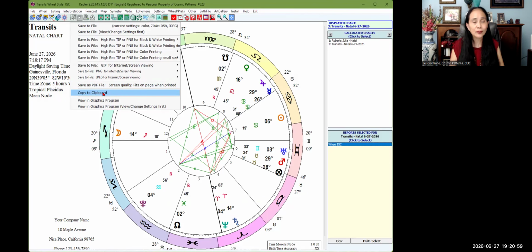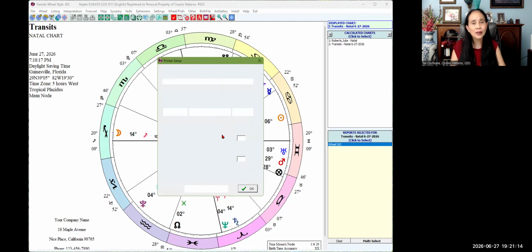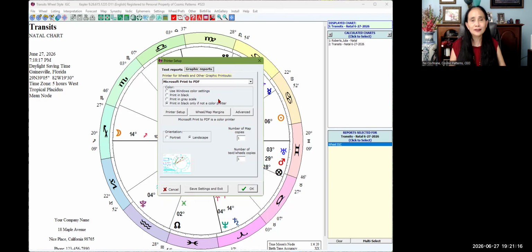Or copy to clipboard, and you can just paste it into your email if you're sending a chart quickly. It's very easy. Okay, now printing is also very easy. You can change the settings. If you do not have a printer connected to your computer, which is very common now, select the Microsoft Print to PDF driver.